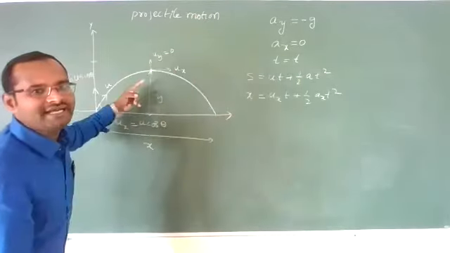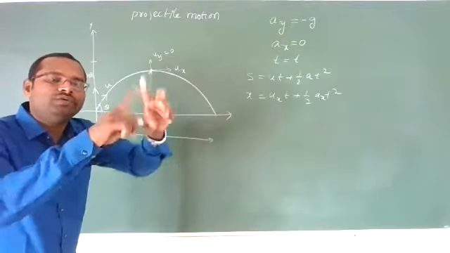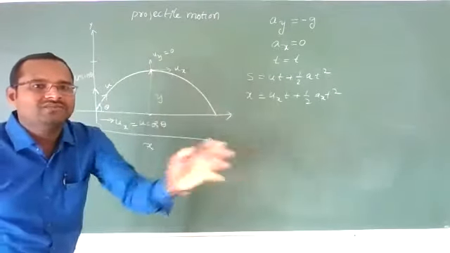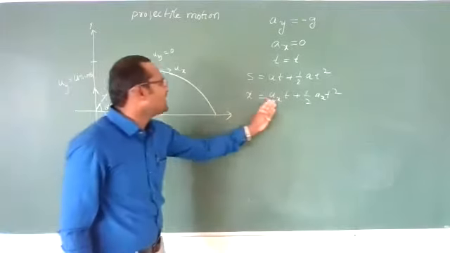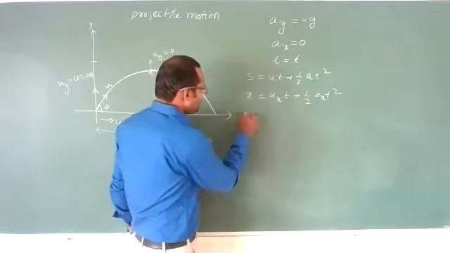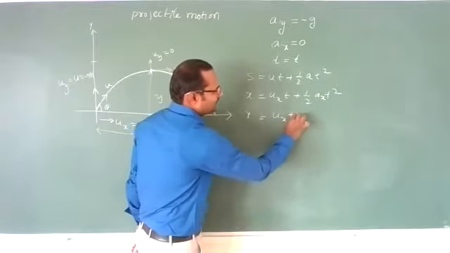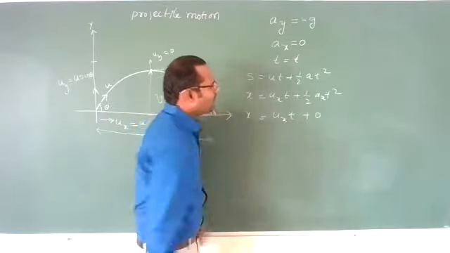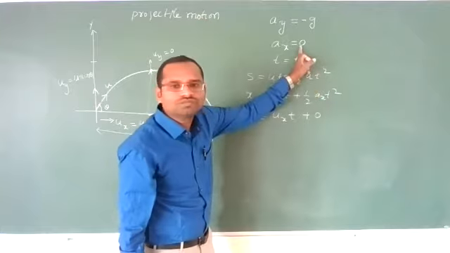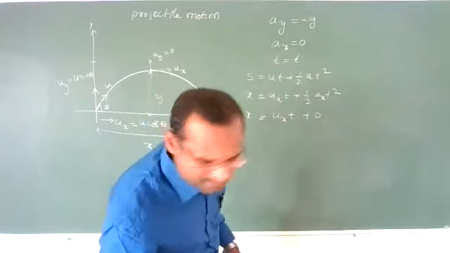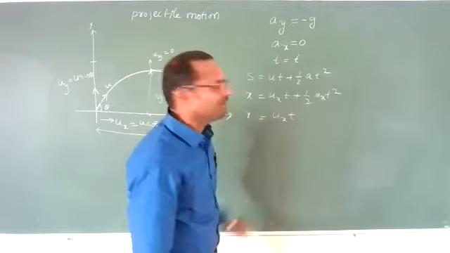So we are discussing projectile. Projectile can be divided into two parts, one along x-axis, one along y-axis. Along x-axis, x will become ux into t plus 0 because ax is equal to 0. Clear? So that means x is ux into t.